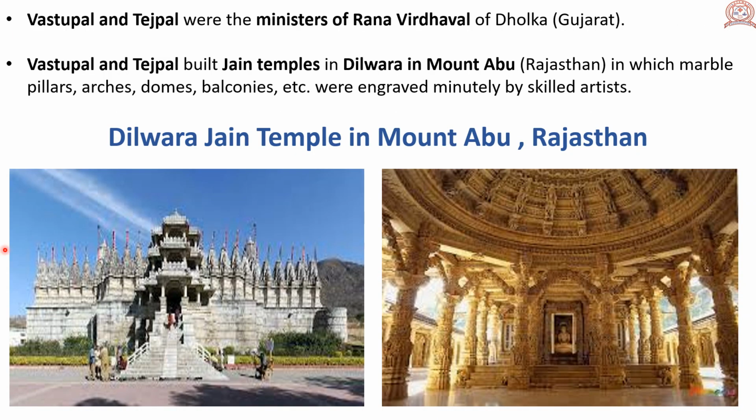Vastupal and Tejpal were the ministers of Rana Virdhaval of Dholka in Gujarat. Vastupal and Tejpal built Jain temples in Dilwara in Mount Abu in Rajasthan, in which marble pillars, arches, domes, balconies, etc. were engraved minutely by skilled artists. Dilwara Jain temple in Mount Abu is located in Rajasthan.